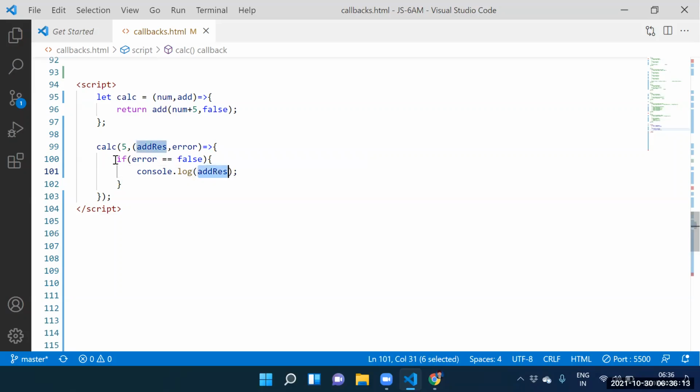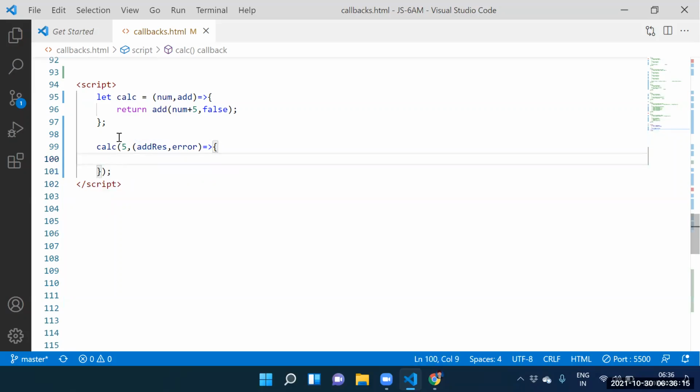Guys, see this function now. Now explain once again. 5 plus 5 equal to 10. 10 is stored into add result. False is stored into error.